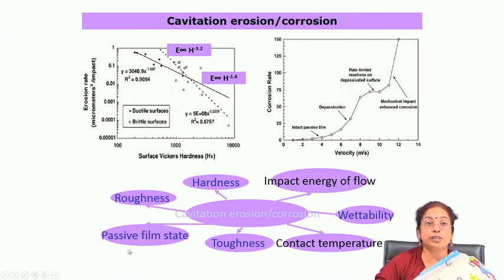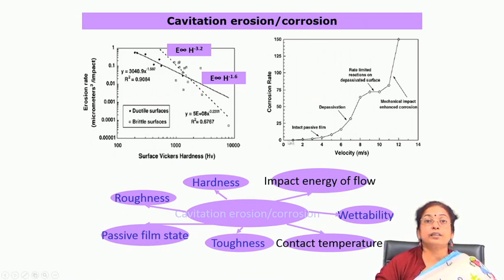You can also increase the cavitation corrosion protectiveness, or minimize the tendency for cavitation corrosion, by increasing the passive film strength. We apply some alloying element, so that the passive film which forms is highly stable in the environment. Toughness should be of great importance, because if it is not a tough coating, naturally the coating will be damaged very quickly with the help of the mechanical action.